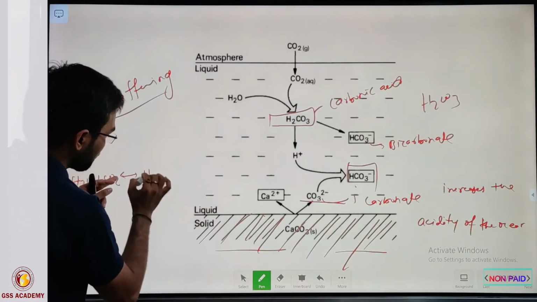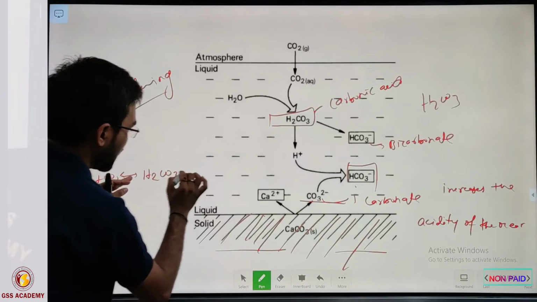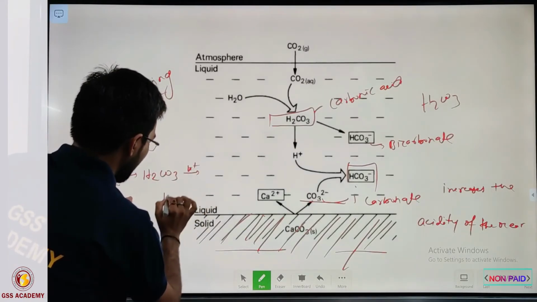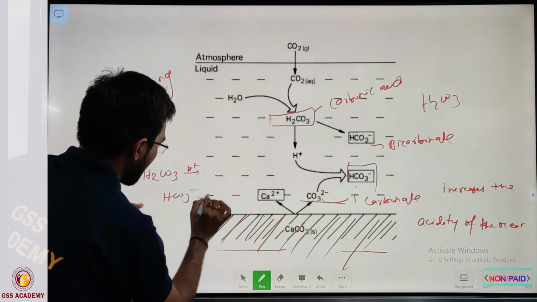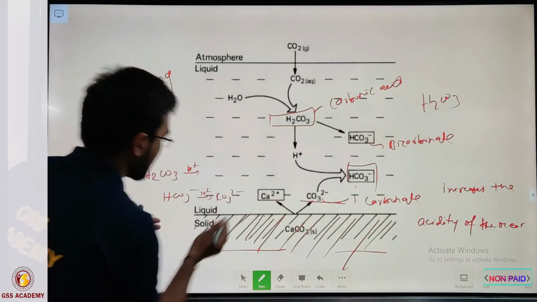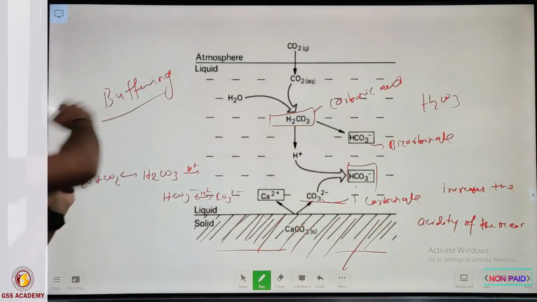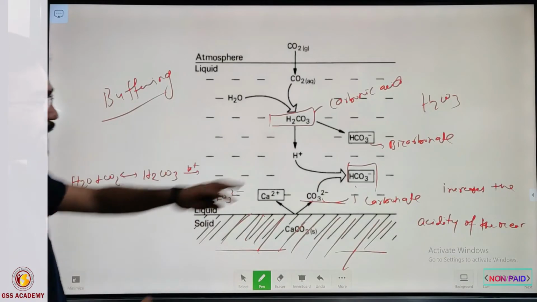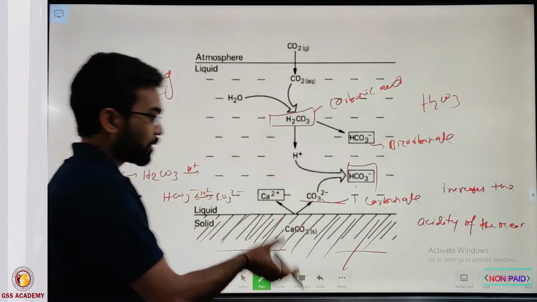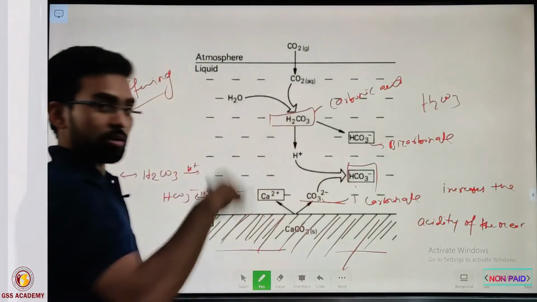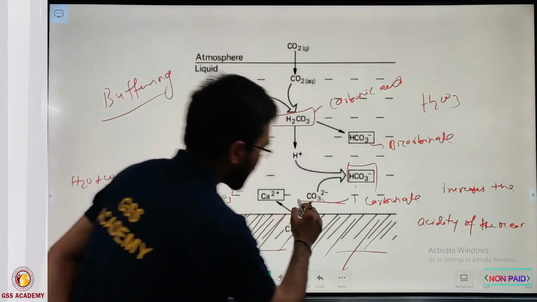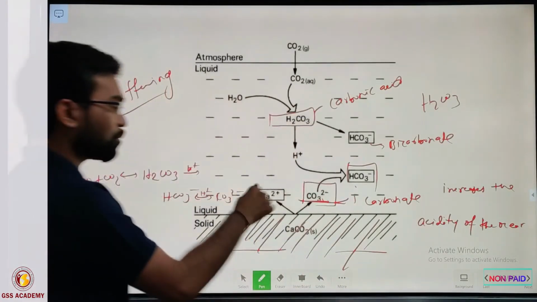H2O plus CO2 gives H2CO3, which then liberates one H plus ion and converts into HCO3 minus, and again into CO3 2 minus. This reaction also repeats itself to maintain the acidity of the ocean. That is why all the carbonate rocks are not dissolved in that manner. So that's why we get the carbonate, forming CO3 2 minus, the carbonate ion.